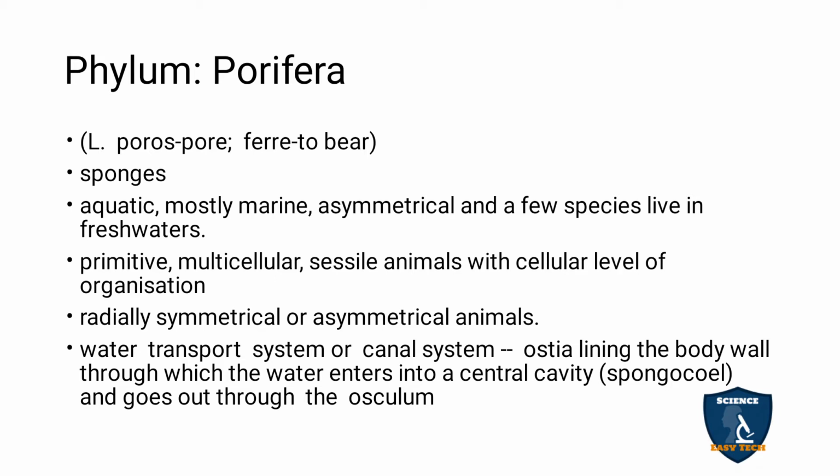The exchange of the food materials takes place through the ostia, and it is supplied to the center portion and distributed from there. The center portion is called the spongocoel. And how it goes out? It goes out through an osculum.